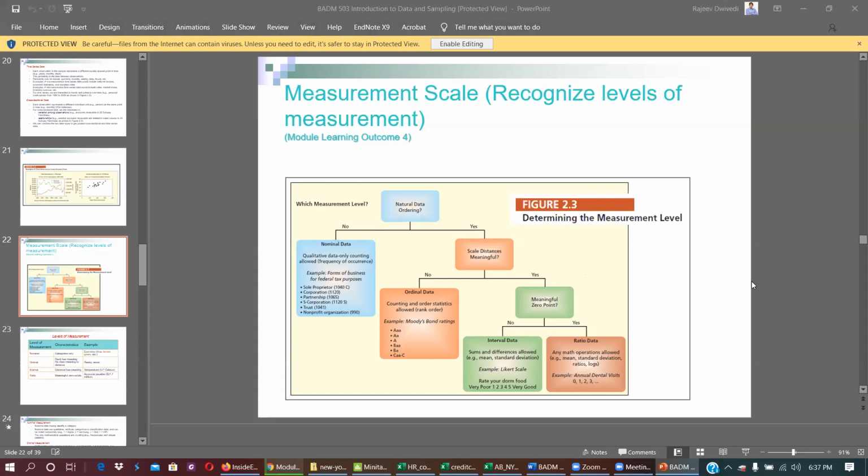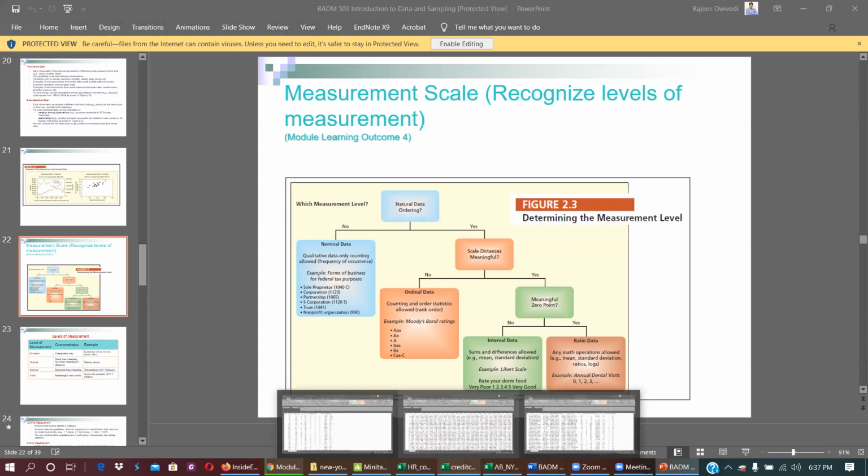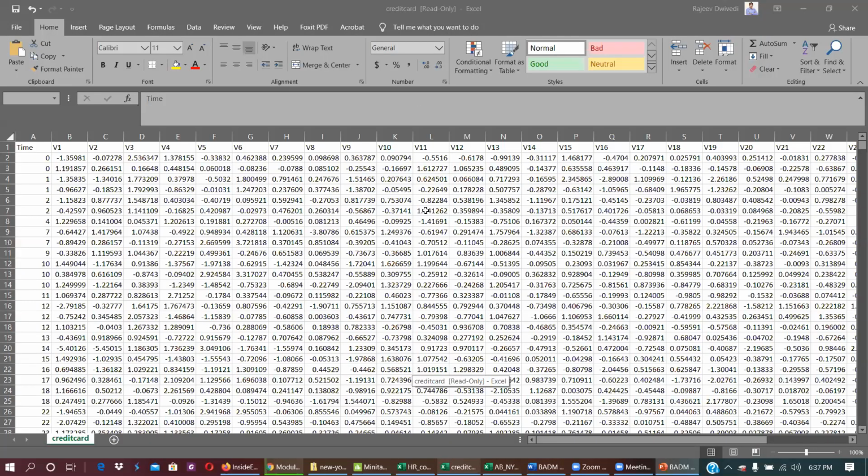You can type here. And let me show you. I hope you can see this.